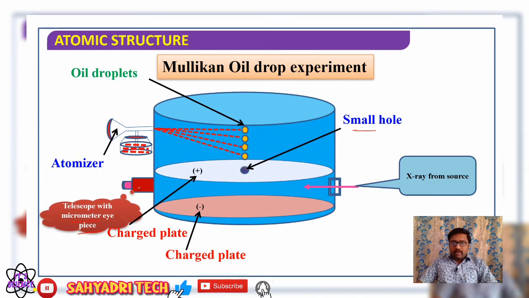Okay, well, now when a fine oil droplet comes in between the charged plates, what happens here? When X-rays are passed, the gas gets ionized.